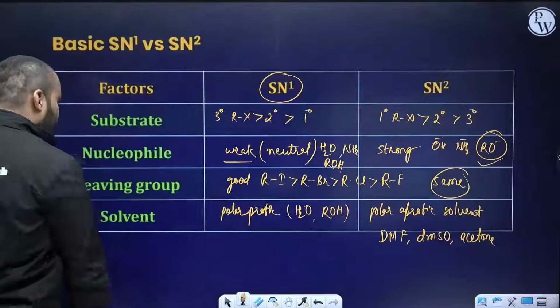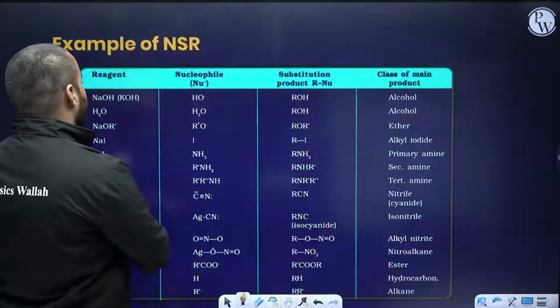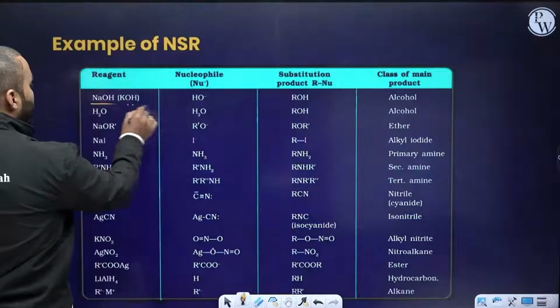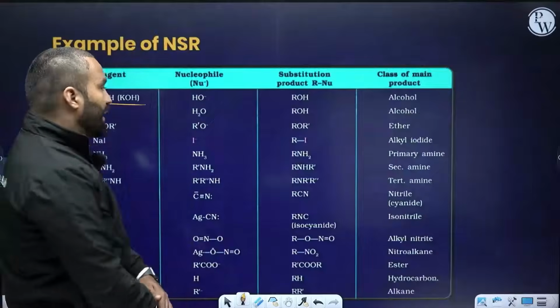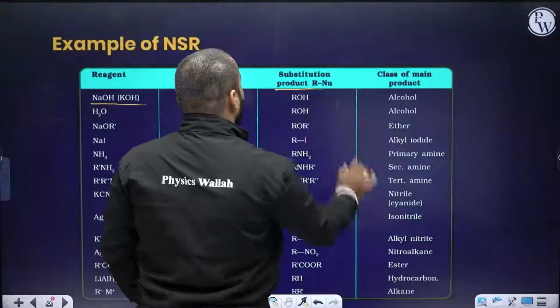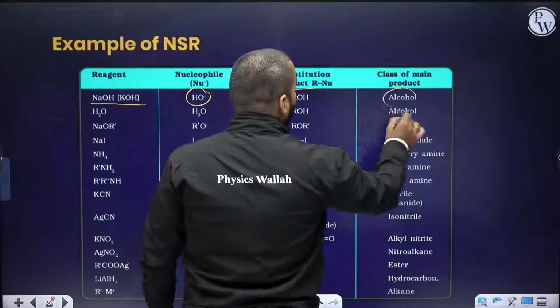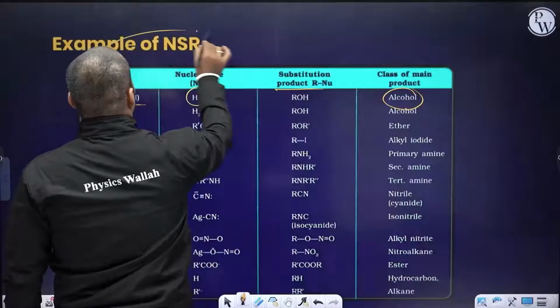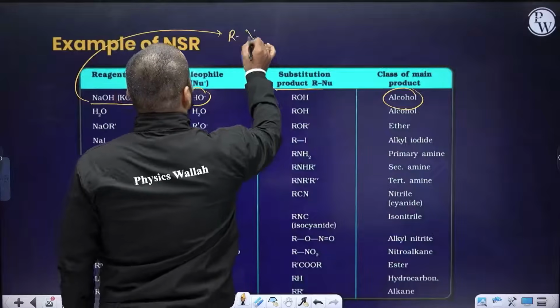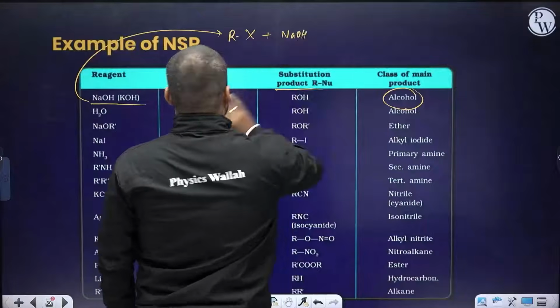Let's proceed. Now this table is from your NCERT. You can now easily pick that. If you use NaOH or KOH, what will be the nucleophile? It is HO minus. The substitution product will be ROH, and the compound formed would be an alcohol. So I am explaining the first reaction. RX is treated with NaOH or KOH.